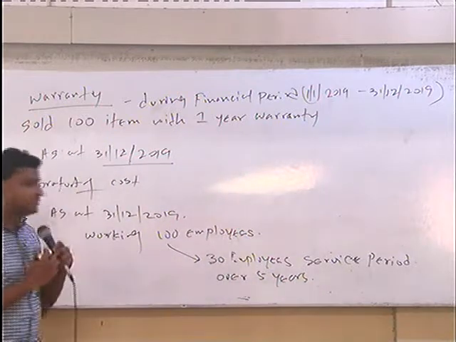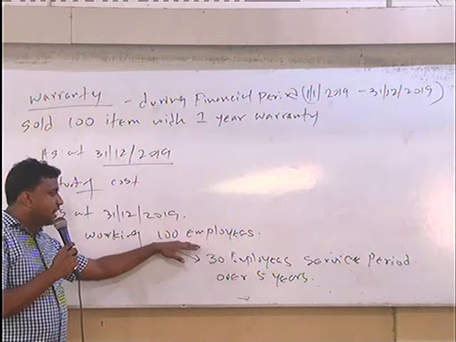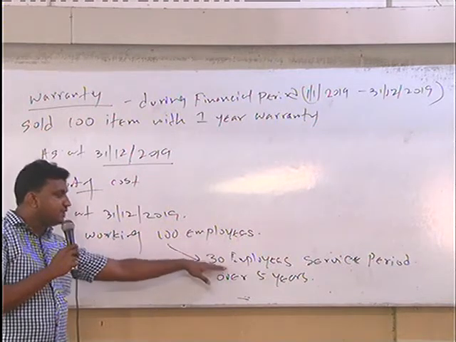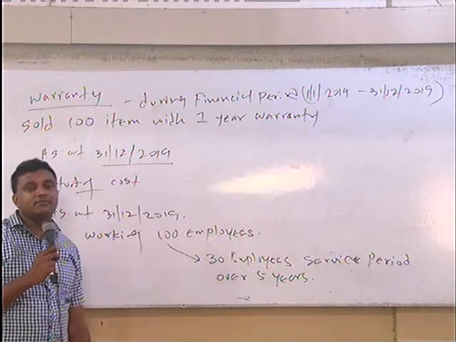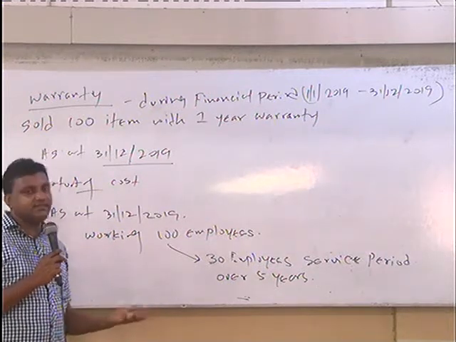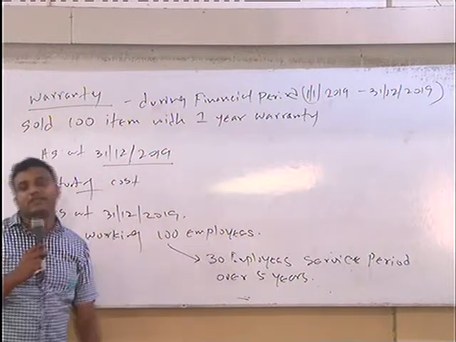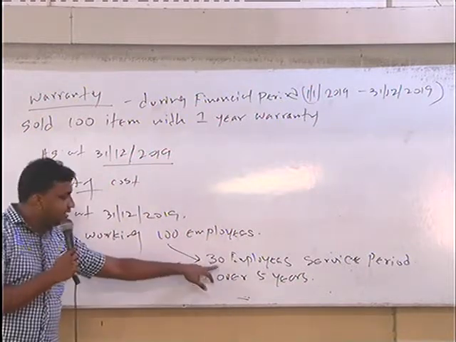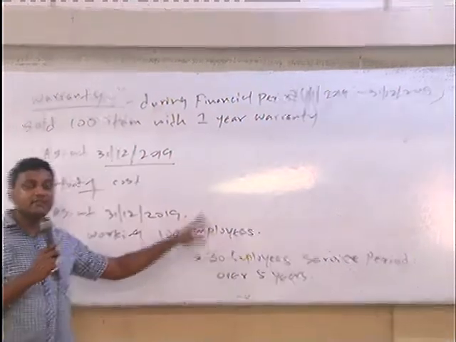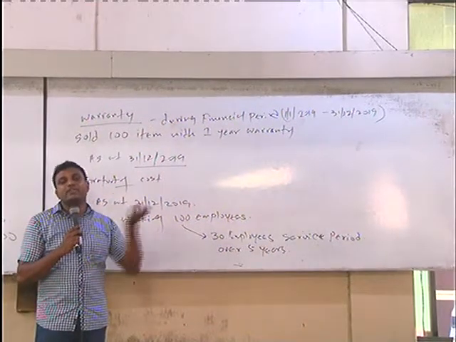Currently, as at 31st December 2019, 100 employees are there in our organization. Out of these 100 employees, 30 employees have worked over 5 years. Some employees have 10 years, some 8 years, 7 years, 6 years, and others have just completed 5 years as at 31st December. If any employee out of these 30 retires after 31st December, we have an obligation to pay the gratuity.